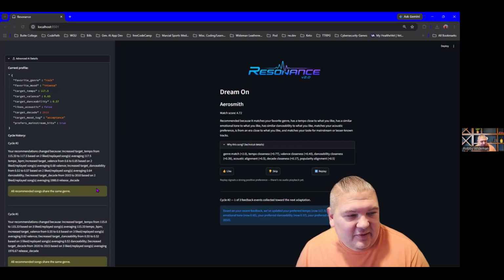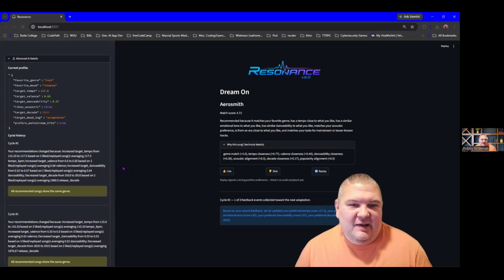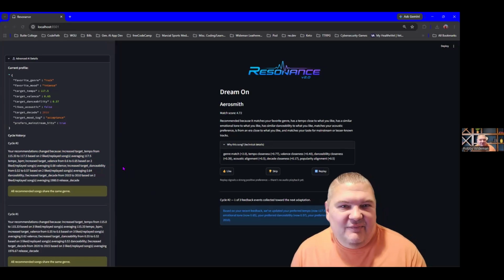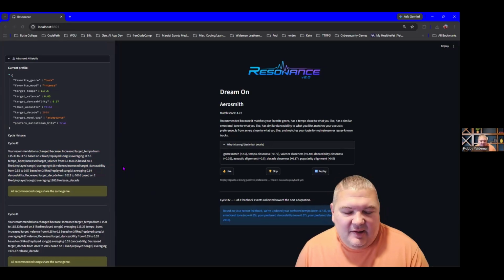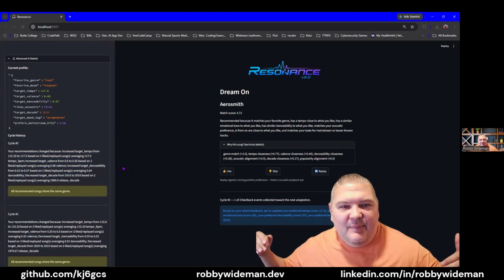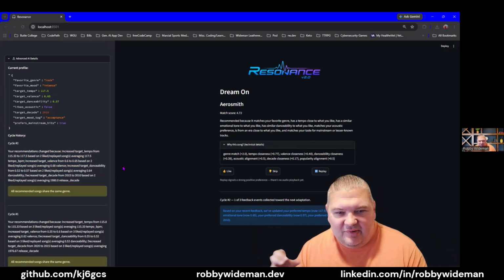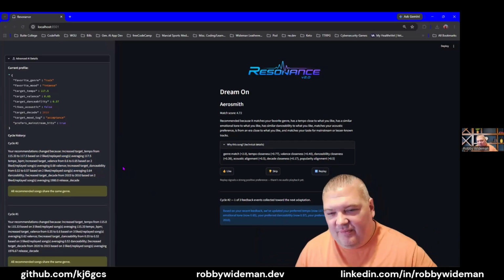So that's the end of cycle 2. And you can see that everything changed. It's not just a deterministic model like it was originally. It is now a model that evolves, that listens, that learns from the user's inputs. You give it a like, you give it a skip, you give it a replay, it adds points for that type of song, and it recalculates your preferences based on those results and starts recommending different songs out of the preview.